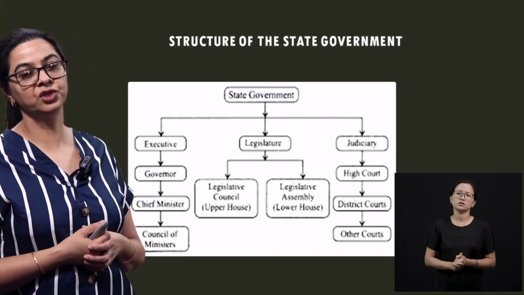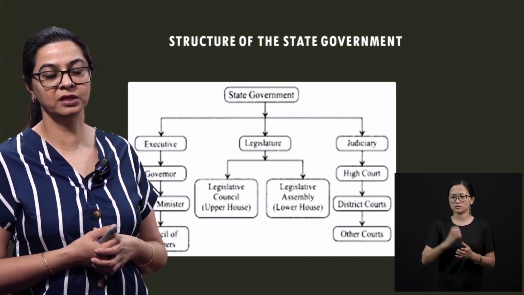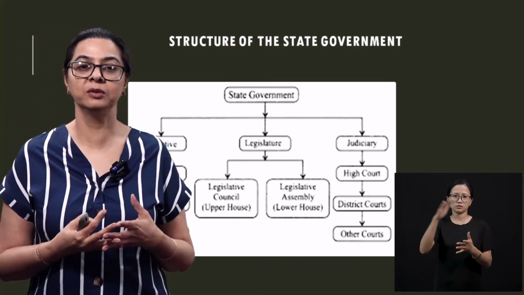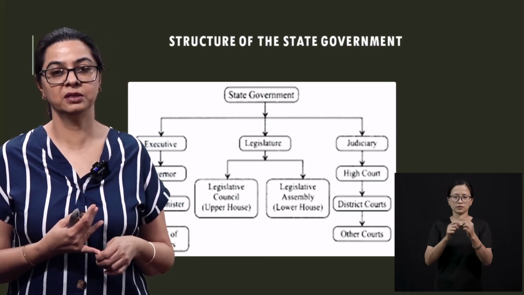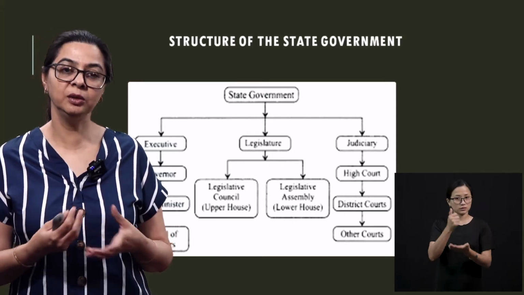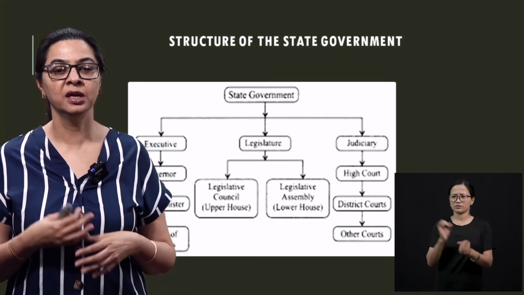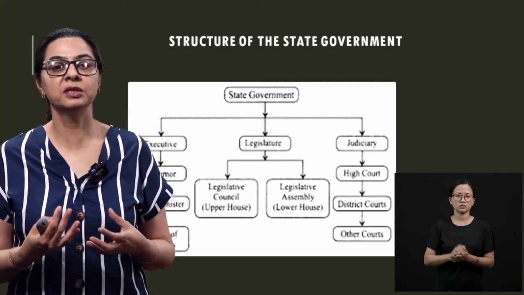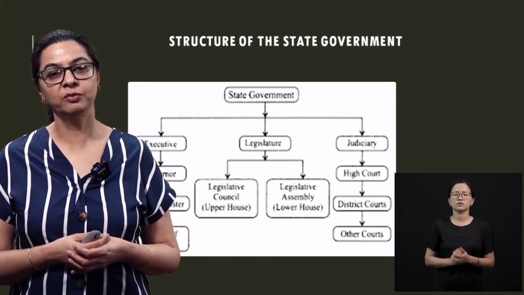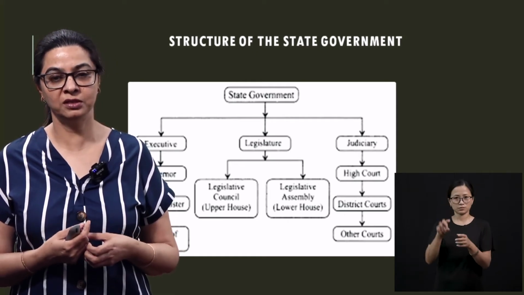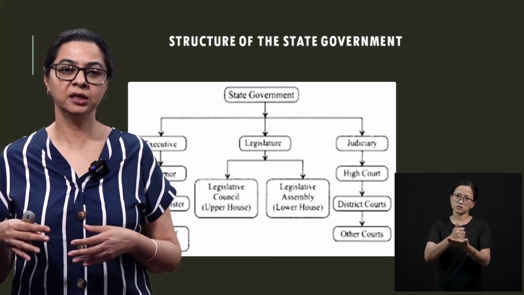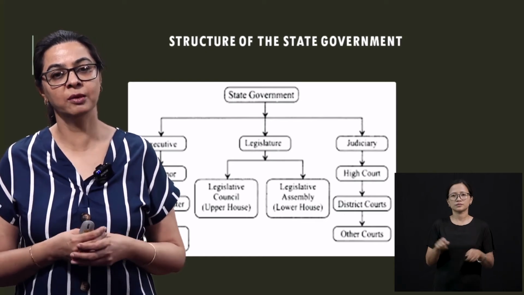Second comes your chief minister and then his council of ministers. Remember, the council of ministers, we also call them cabinet ministers. It is the chief minister's power, his right, that he decides and makes the cabinet of his own choice. He picks ministers from his MLAs, from his party, and makes them into ministers. Whatever the chief minister does, he makes those decisions in tandem or in consultation with his cabinet ministers.